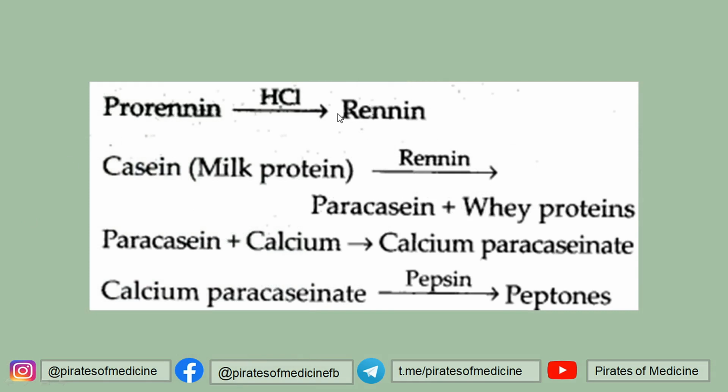Prorenin is converted into the active form renin with the help of HCl. The milk protein casein with the help of renin is converted into paracasein and whey protein. Paracasein combines with calcium to form calcium paracaseinate. Calcium paracaseinate is acted on by pepsin to form peptones, and the digestion of proteins completes in the stomach. So I hope you understand. Renin is the enzyme converting casein into paracasein, and that is why the answer was renin.